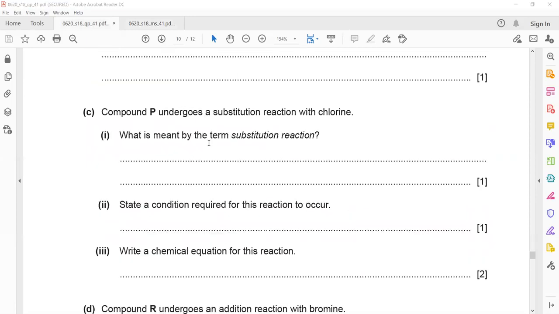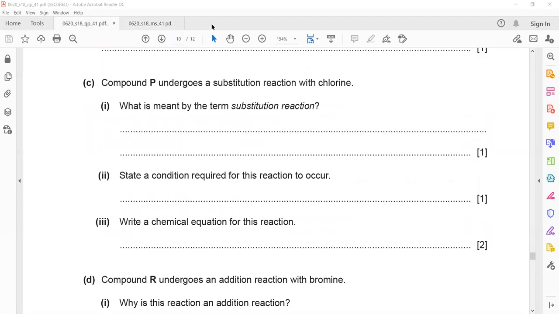So what is meant by the term substitution reaction? One atom is replaced by another atom.